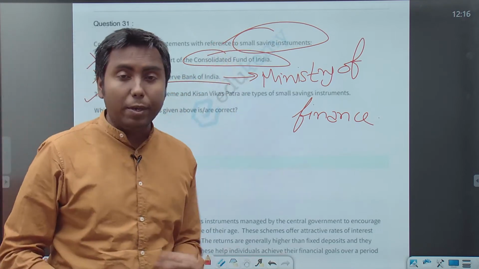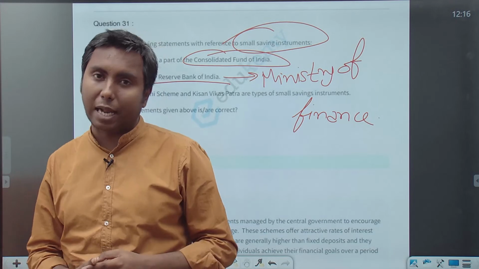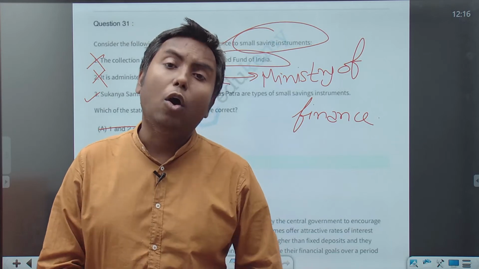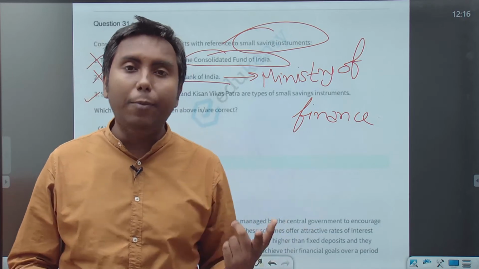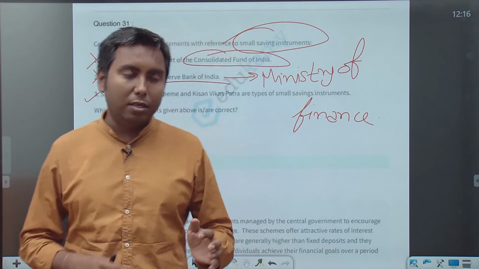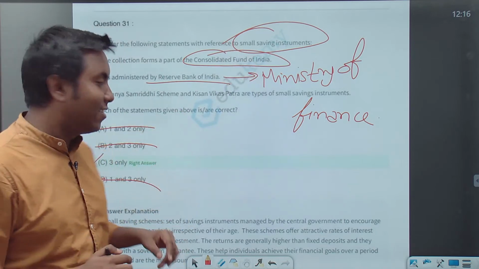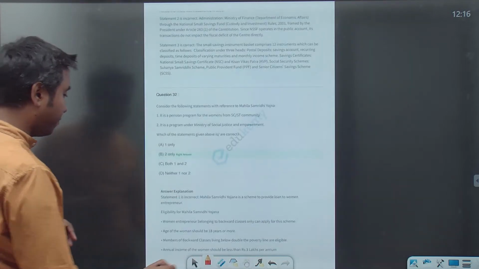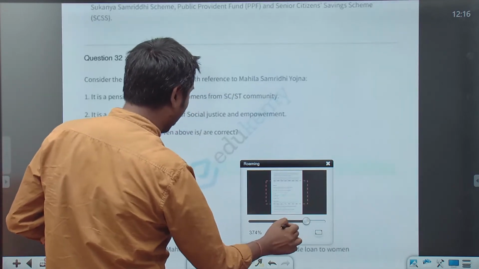You can subscribe to small saving instruments. Some of them can be subscribed either in a post office or in commercial banks, while some can be subscribed only by going to a post office. So two entities, post office and commercial banks, you can approach for subscribing to small saving instruments. Again, small saving instruments are a very important topic always.